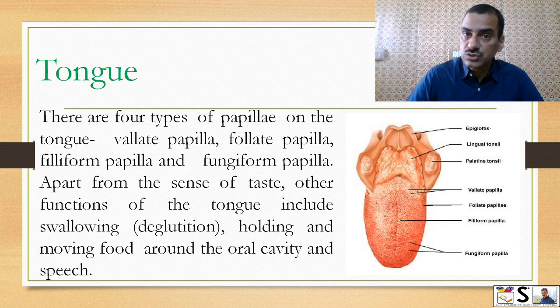Apart from the sense of taste, the tongue also helps in swallowing, holding the food and moving the food in the oral cavity during mastication, and also helps in speech.